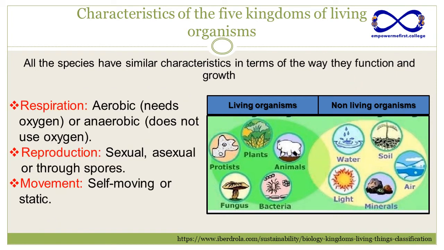Other characteristics that we can find in the kingdoms of living organisms are, for example, respiration, which can be divided into aerobic, when we need oxygen, or anaerobic, which means that we do not use oxygen. For example, human cells are basically aerobic cells, because we know that we need oxygen in order to survive. And also reproduction, which can be sexual,